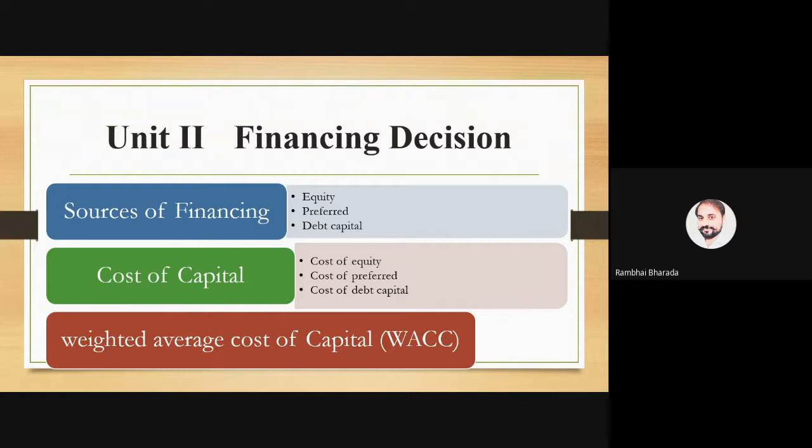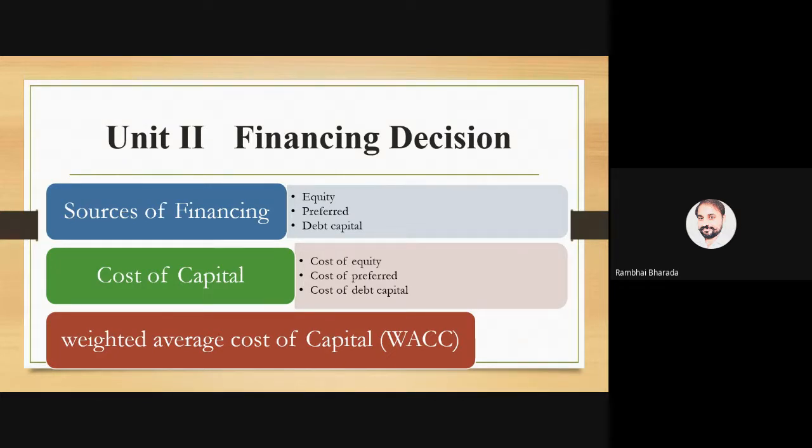Okay, so here again we have three costs: cost of equity capital, cost of preference capital, cost of debt capital, and overall cost of capital, which is also known as weighted average cost of capital. So in a unit 2, we have again two parts.